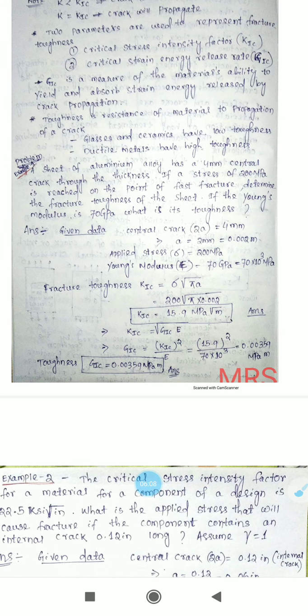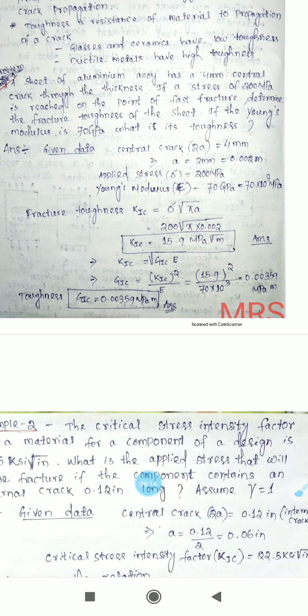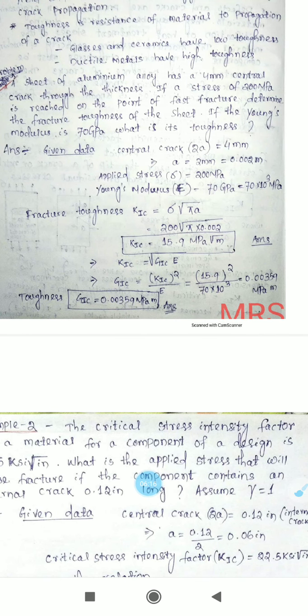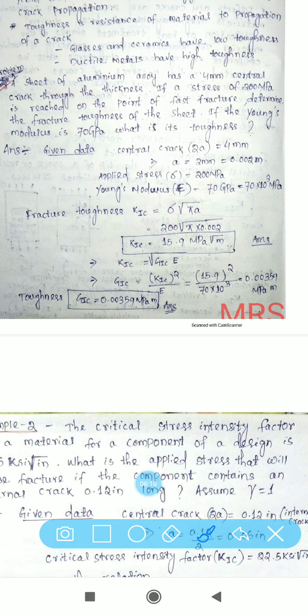Next is an example problem related to fracture toughness. Read the problem: a sheet of aluminum alloy has a 4 mm central crack through the thickness.